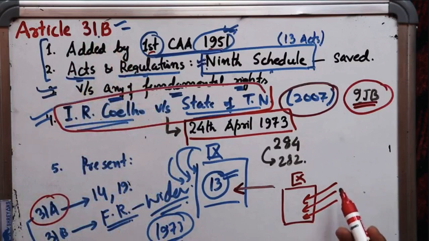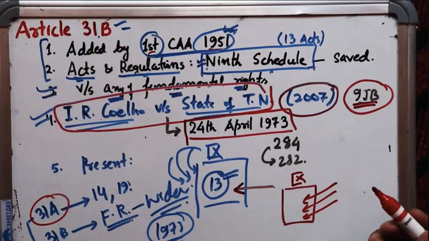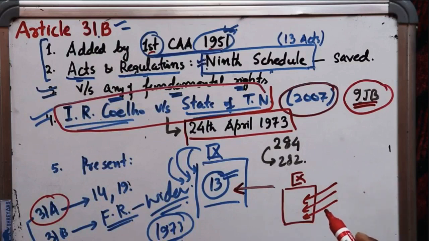Right? So I told you that all the acts and all the regulations which were found to be in contravention with any of the fundamental rights, which dealt with land reforms, which dealt with the abolition of the Zamindari system, which dealt with other matters, were kept under the 9th schedule.